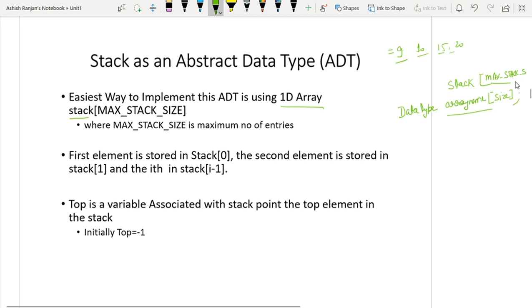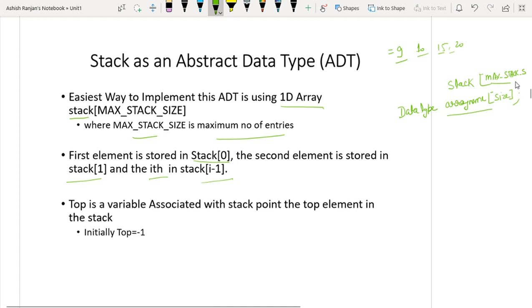So the max stack size is the maximum number of entries into the stack. Whenever you are using the 1D array, the first element will be stored at stack of 0. Similarly, the second element will be stored at stack of 1. Similarly, the ith element will be stored at stack of i minus 1.